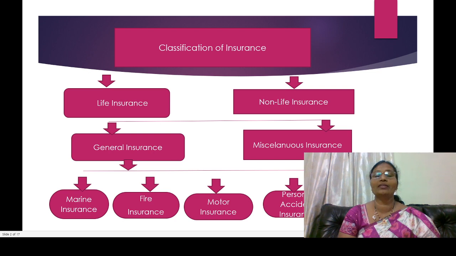According to the contract, the insured will pay some amount to the insurer. So whatever risks, losses and contingencies they have in their life, that risk, that loss should be covered in terms of financial compensation according to the terms. So that is a contract between the two parties. So, on what basis is insurance classified?